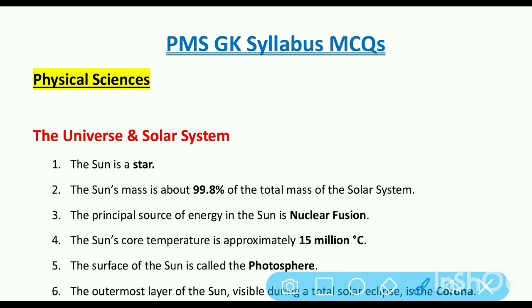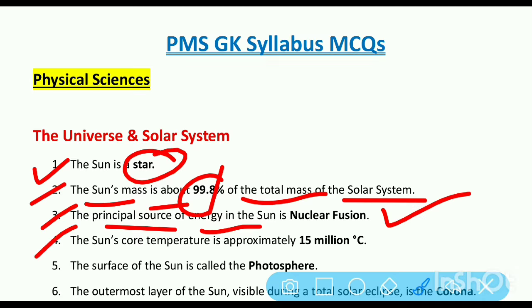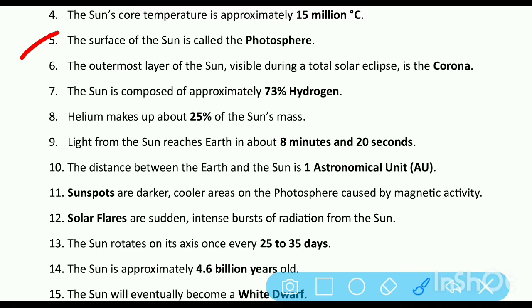स्टार्ट करते हैं। फर्स्ट एमसीक्यूज़ है, द सन इज़ अ स्टार। Next, the sun's mass is about 99.8% of the total mass of the solar system. The principal source of energy in the sun is nuclear fusion. The sun's core temperature is approximately 15 million degrees centigrade. The surface of the sun is called photosphere. The outermost layer of the sun visible during a total solar eclipse is the corona.